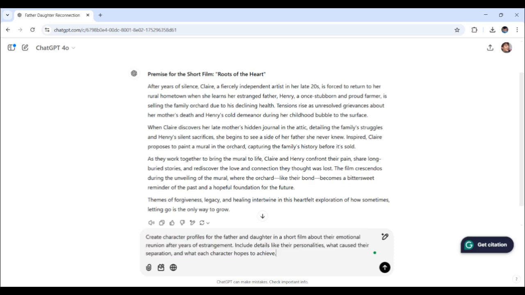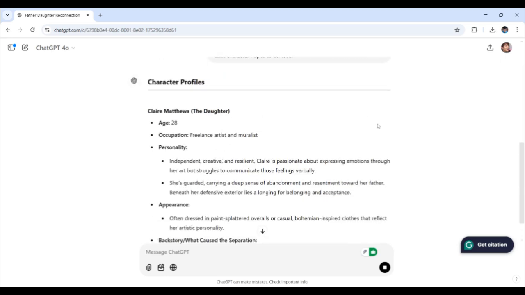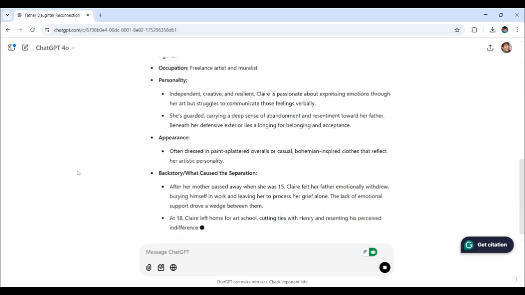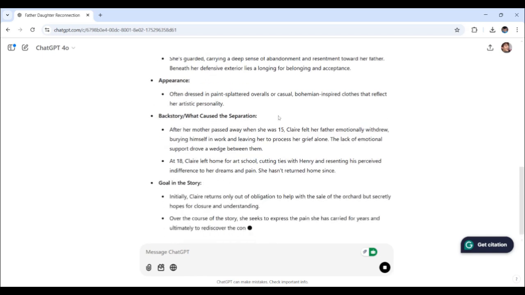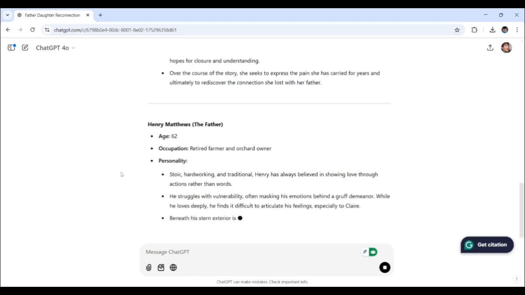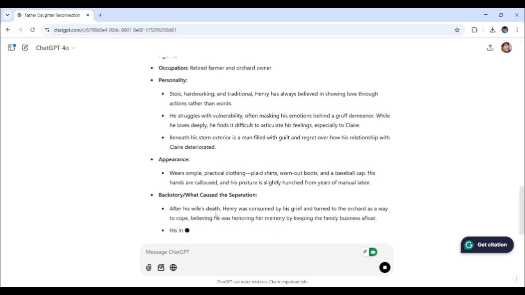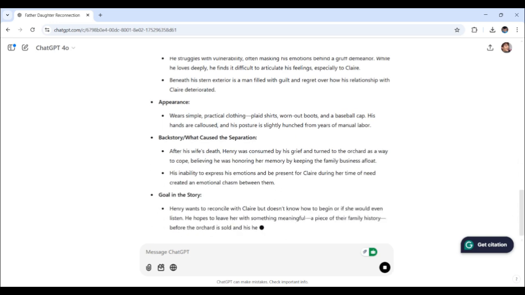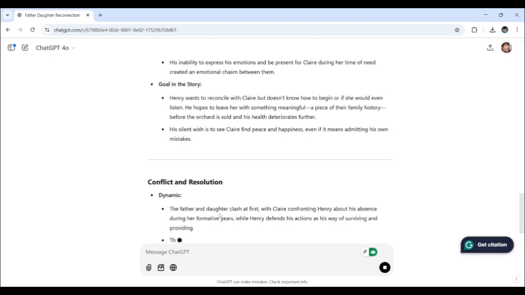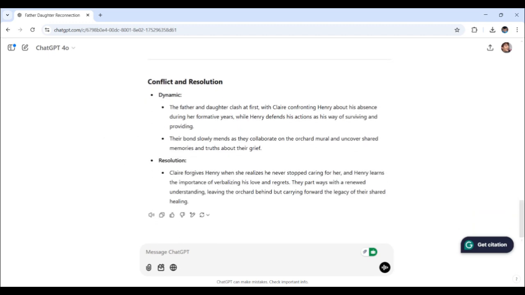Characters, as you know, are the heartbeat of any story, and I can't wait to see what layers ChatGPT adds to these two. Okay, so here are the profiles. There we go: personality, appearance, backstory, what caused the separation, goal, and the same format goes for Henry Matthews, the father. You'll see right here there's conflict and resolution.